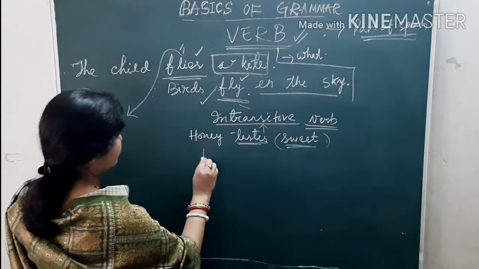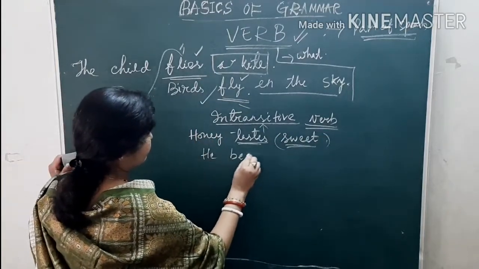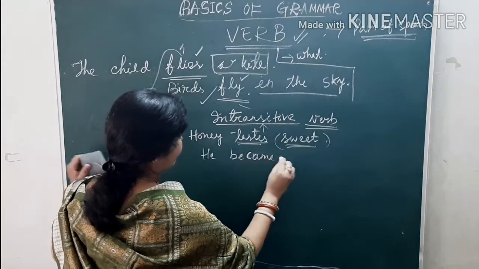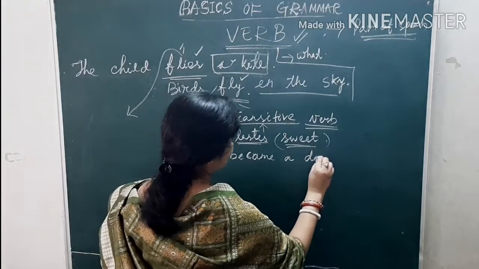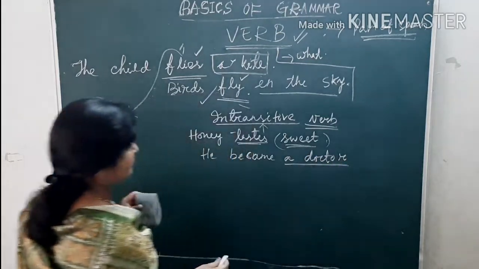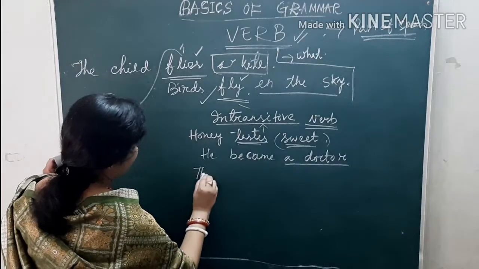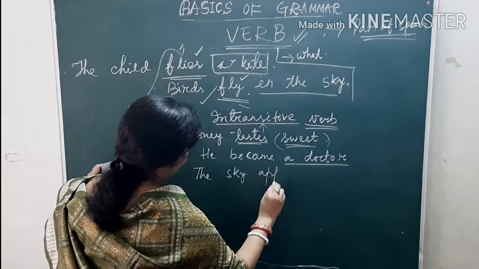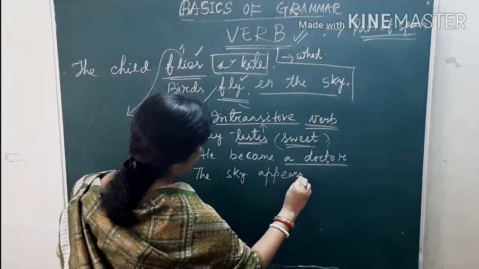He became a doctor. The sky appears dark.